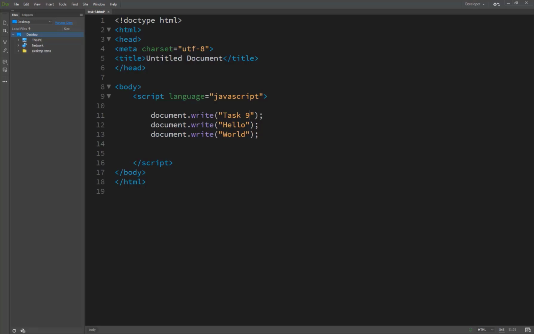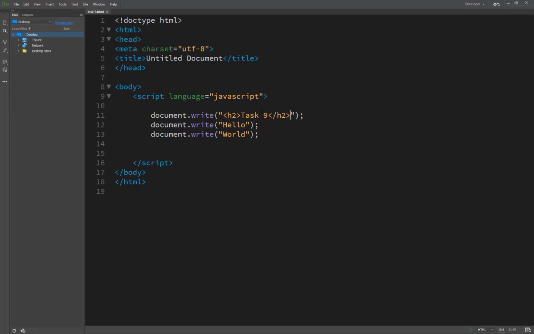For instance, if you issue the following statement, document.write, let's suppose we are greeting here and we are applying some HTML text on task 9. So we write inside here, and here we see the results.